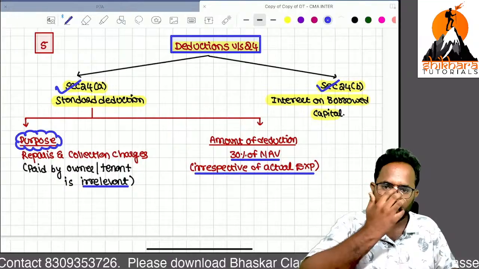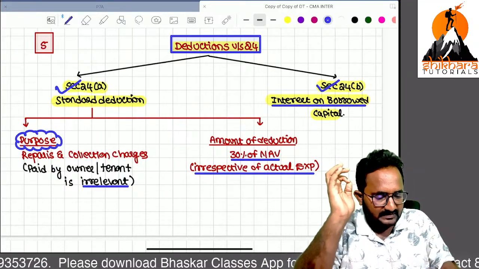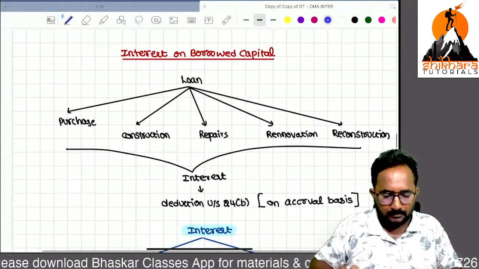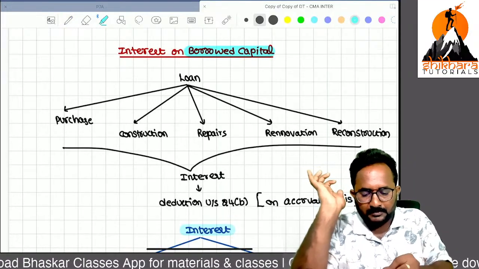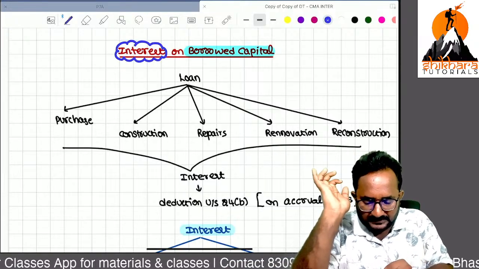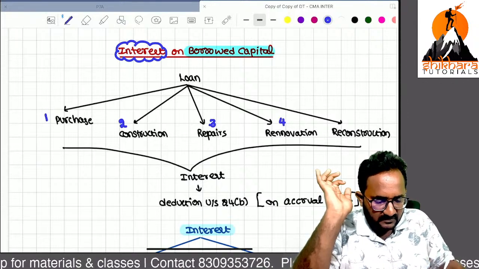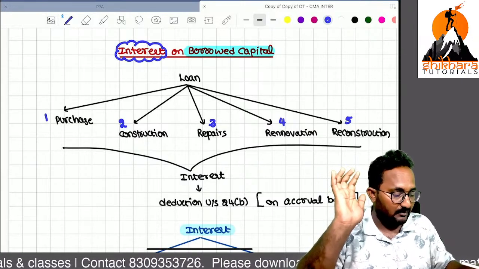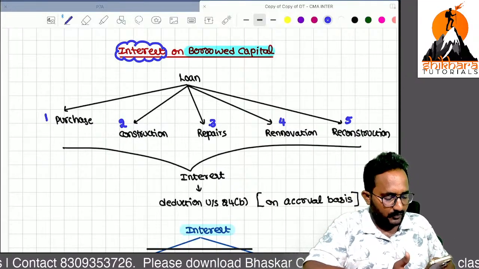Yes. Next, interest on borrowed capital. It is very important. Listen carefully. Interest on borrowed capital. Sir, I am borrowing some loan, and on that I am paying interest. So if that loan is utilized for purchase, construction, repairs, renovation or reconstruction, if you are using that loan for any one of the five purposes, any one of what? Five purposes.